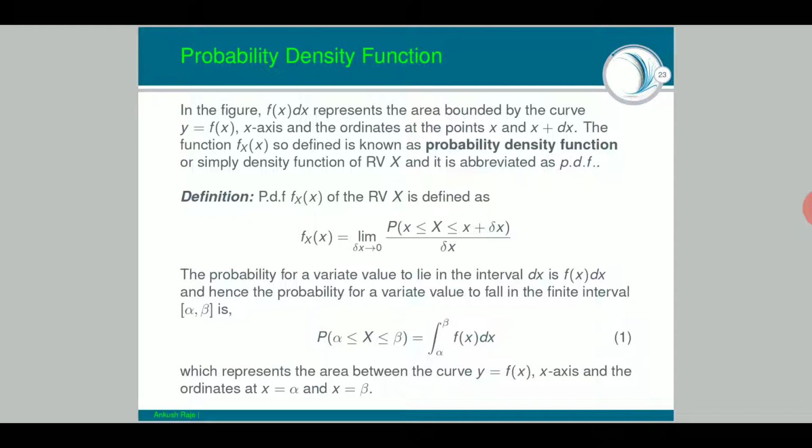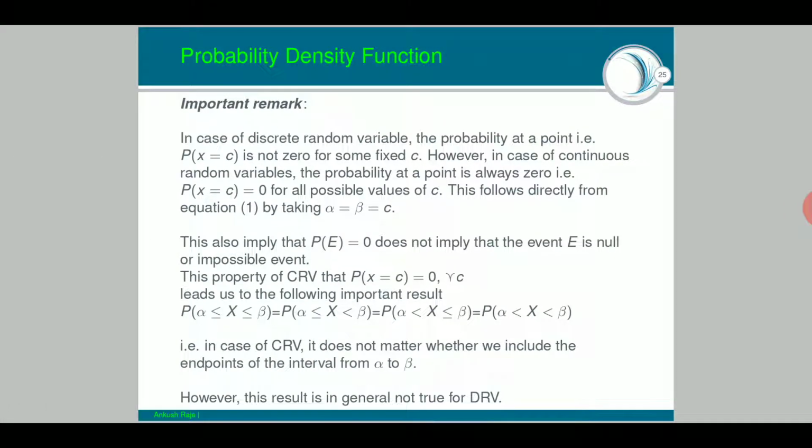Whenever you are talking about a point and not about the interval, your alpha will be equal to beta. So this will be integration from alpha to alpha, f(x) dx, and you know integration from alpha to alpha of any function is 0. So whenever you are talking about a continuous random variable, you are talking about an interval, and hence this equation number 1 is valid. But whenever you are talking about a point, this interval will get reduced to 1 point and the integration will be 0. Hence probability at a point in a continuous random variable is always 0.